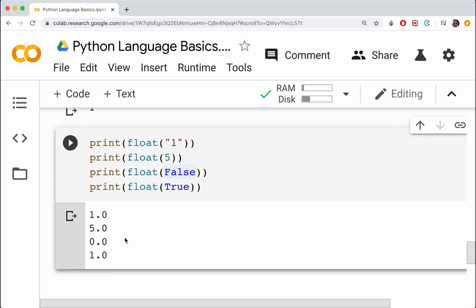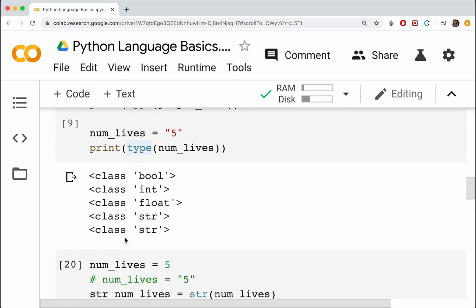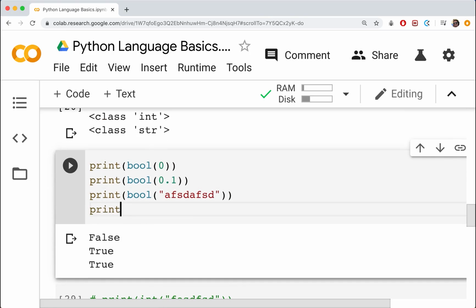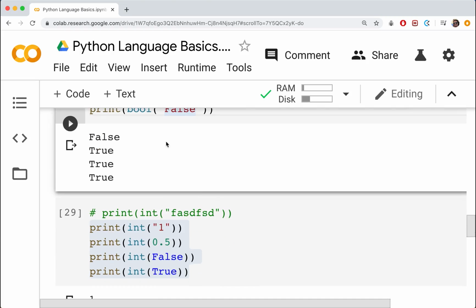Okay, so that is pretty much all I wanted to cover there. There were just a couple of weird points that, especially if you're coming from other languages, are different in Python. Some things do and don't make sense. For example, when I was just starting out with Python, there was this whole idea of converting strings into booleans that are not true or false. Actually, I never demonstrated this. If we convert a boolean of, let's say, this, okay, that still evaluates to true. Even though this is clearly false, it still gives true. So there were a couple of things on the Boolean side that really didn't make much sense.